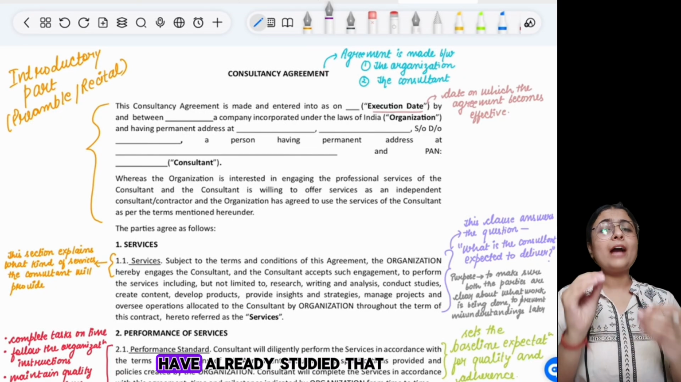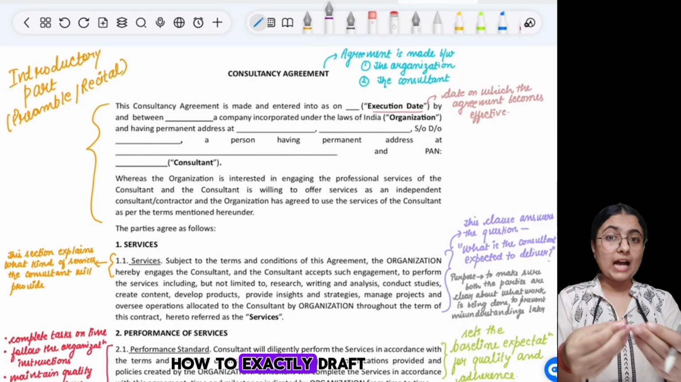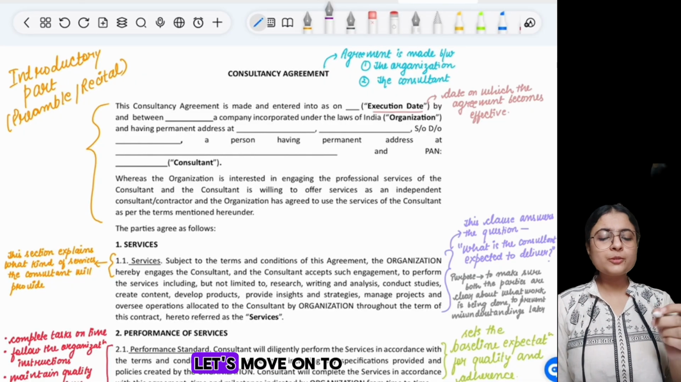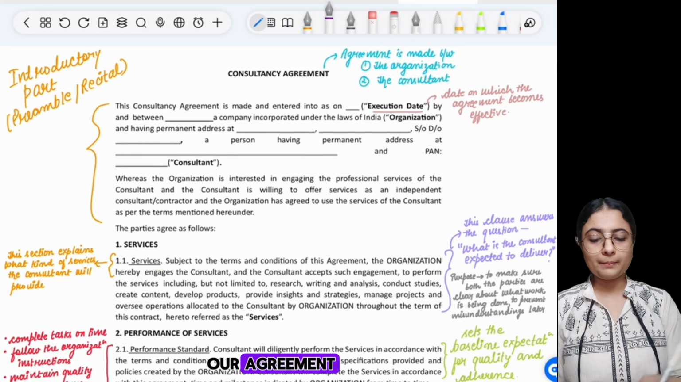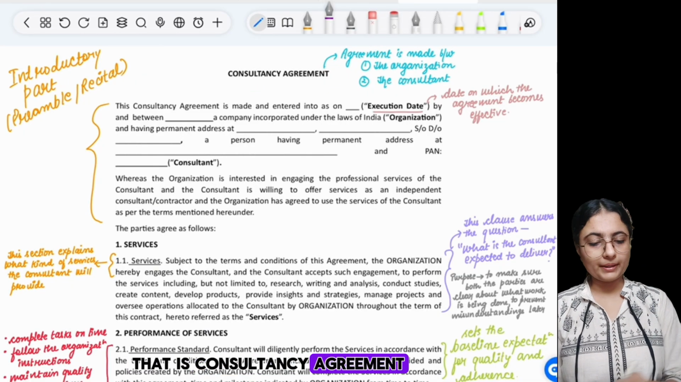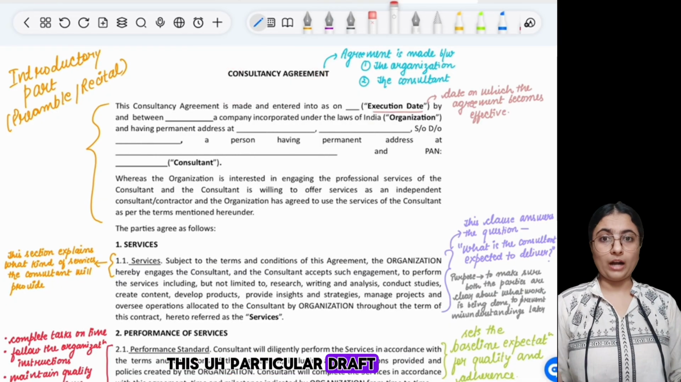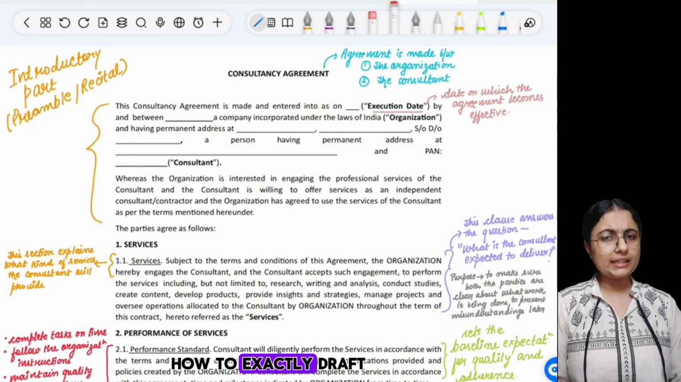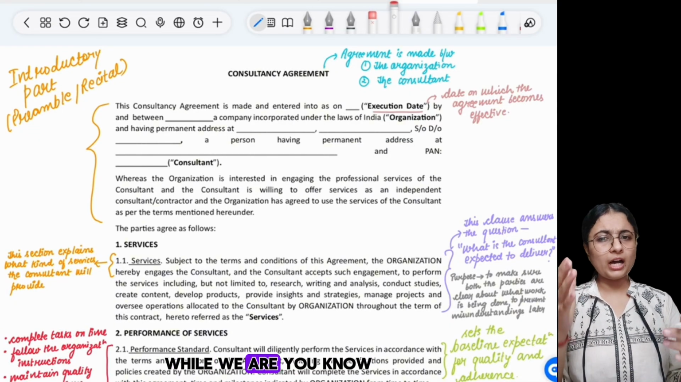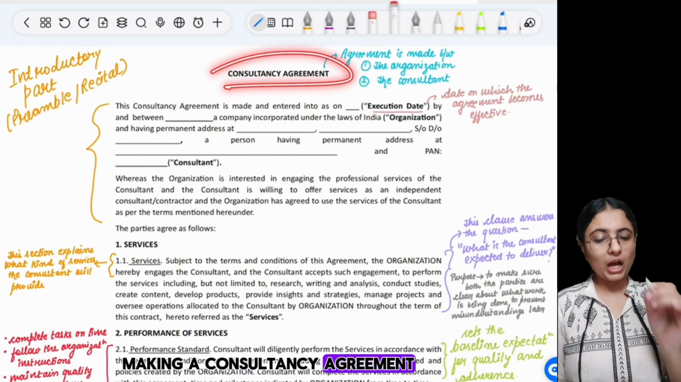Okay, so now we have already studied how to draft an NDA. Now let's move on to the next category of our agreements, that is the consultancy agreement. In this particular draft, we will be learning how to draft different clauses while we are making a consultancy agreement.